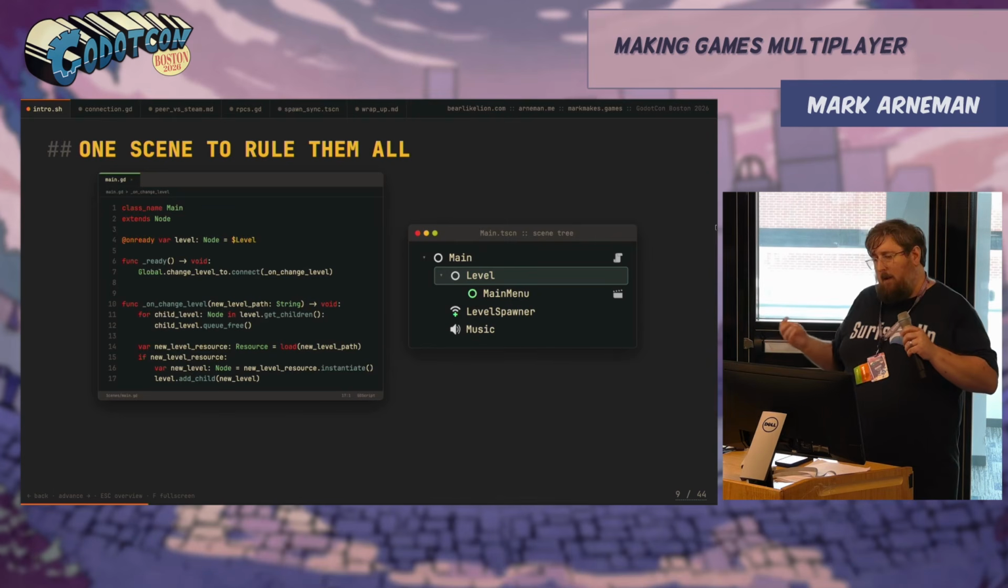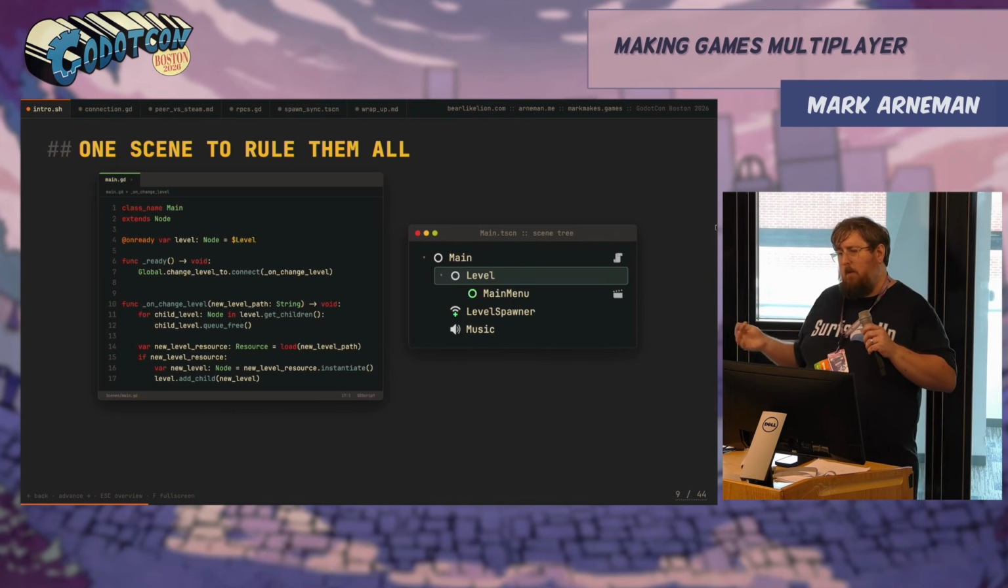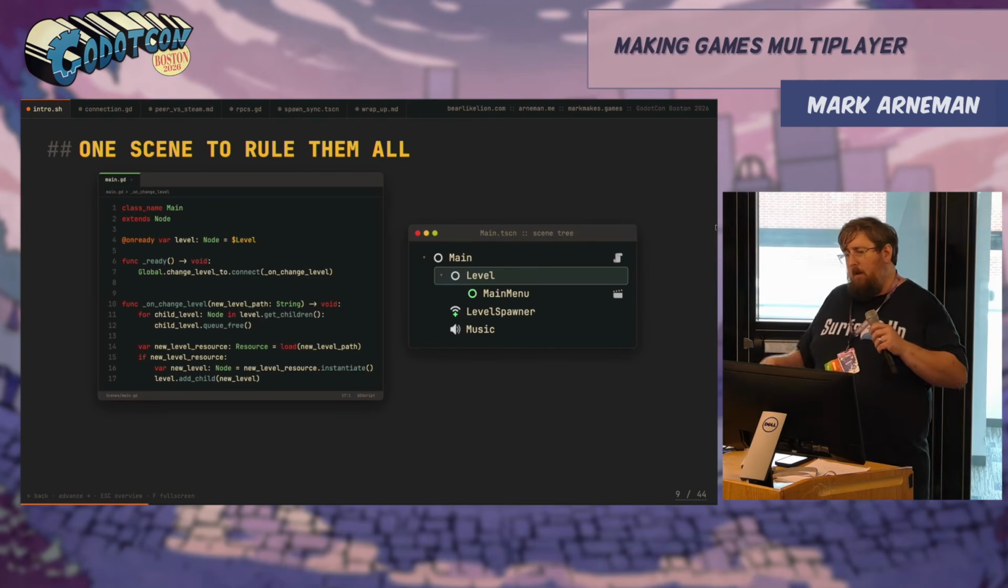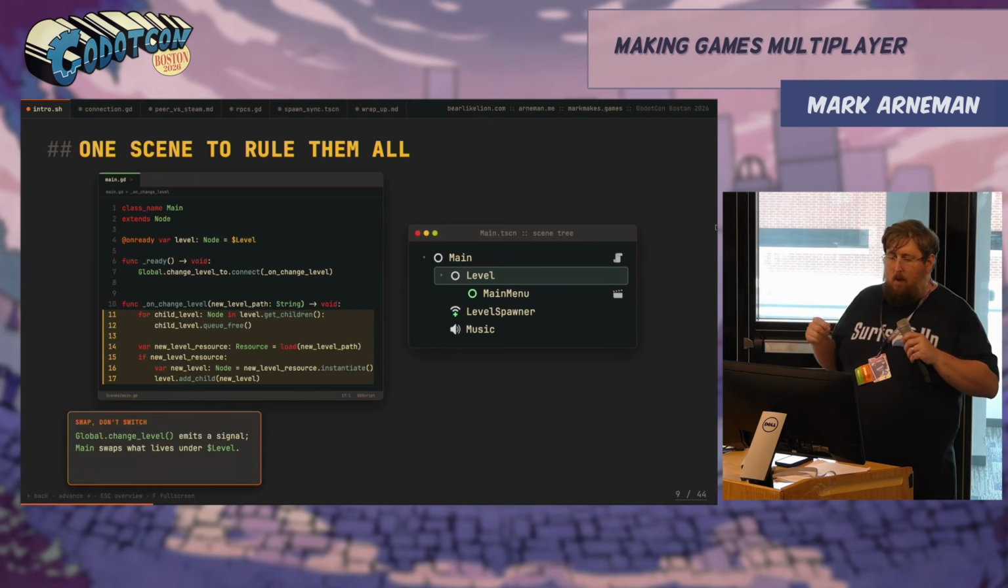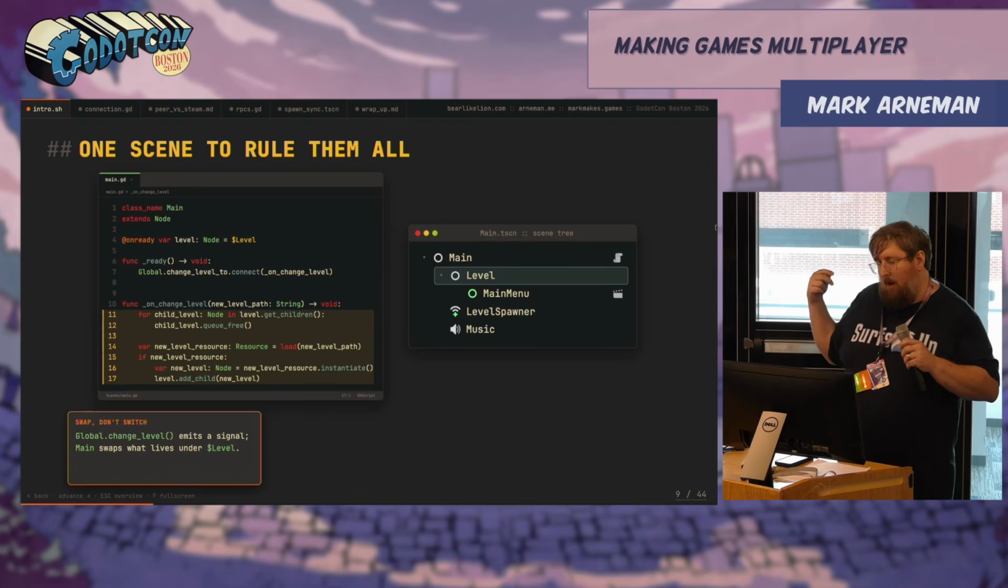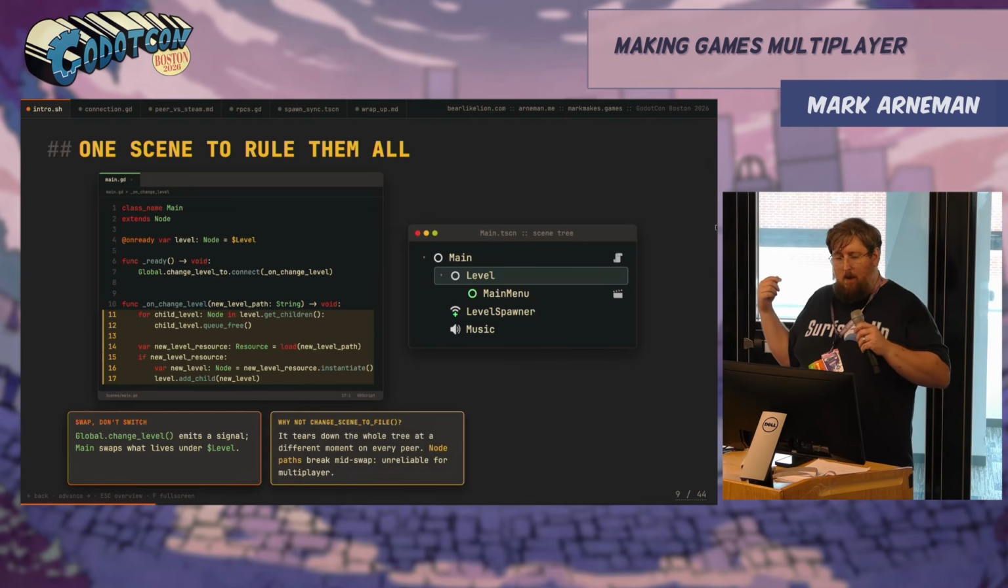So scene switching. We have one scene to rule them all. We have a main scene that has a level node that instantiates our level. Now, there is a level spawner node to keep everyone in sync. Can you hit that for me? So instead of switching scenes, we're swapping children. This way, hit it for me.